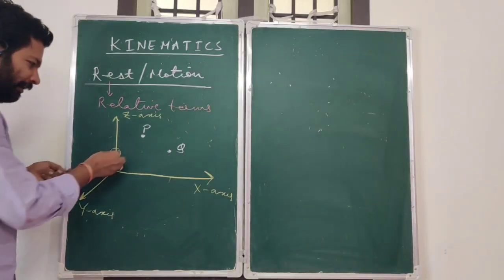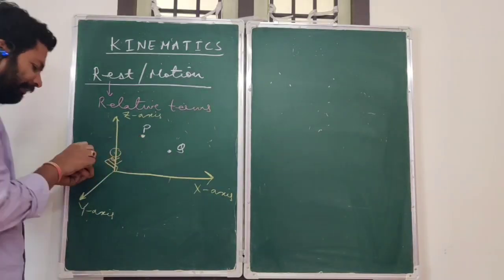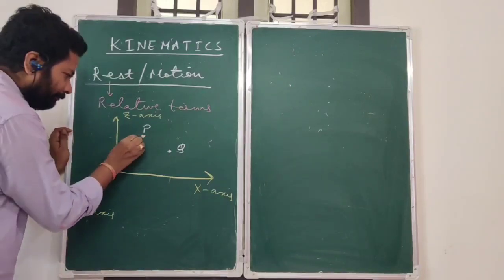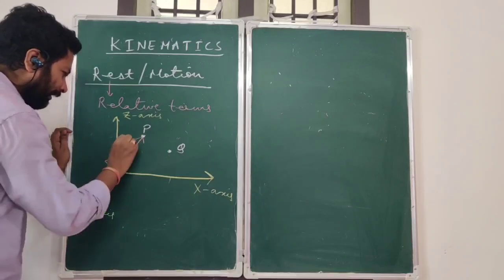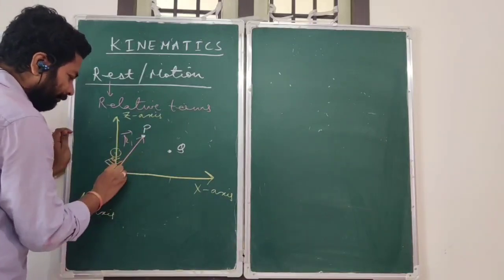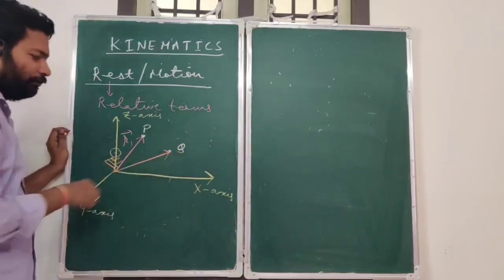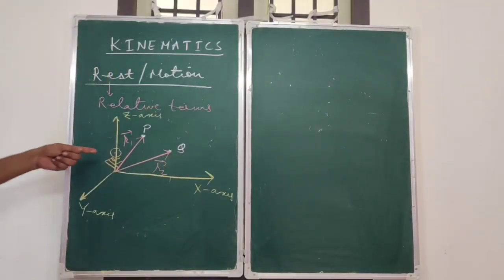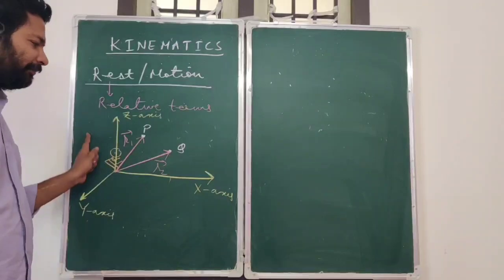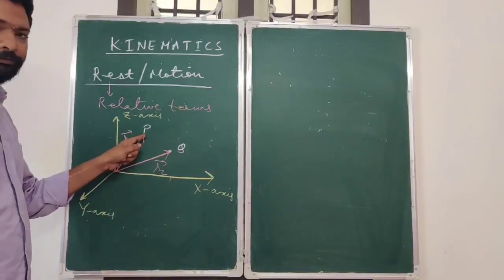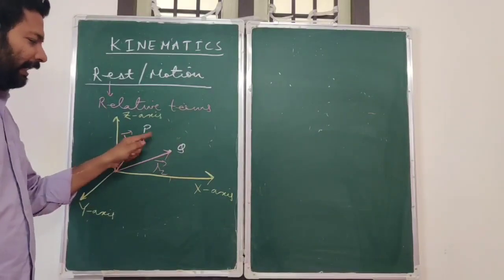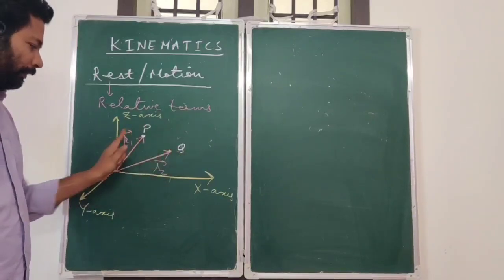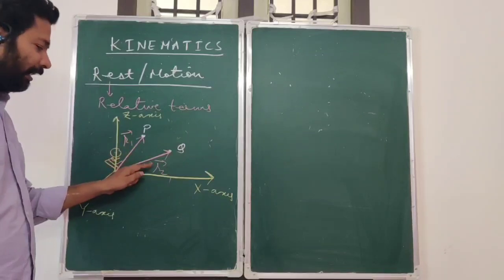So this observer can identify P with a vector, let us say the R1 vector. Similarly, he can identify Q with another vector, the R2 vector. So the observer has identified the position of the particle when it is at P and when it is at Q, one is the R1 vector, another is the R2 vector.